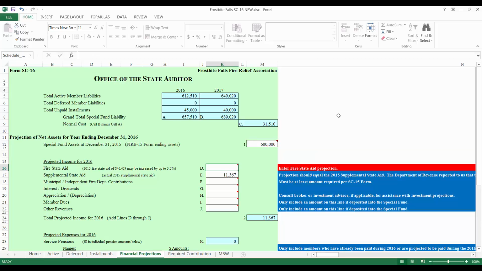Next, move to cell D and enter the prior year fire state aid amount. State law allows relief associations to project an increase in fire state aid of up to 3.5% from the prior year amount. Adding 3.5% to the prior year's fire state aid amount of $46,459 equals $48,085, so I will enter that number here.